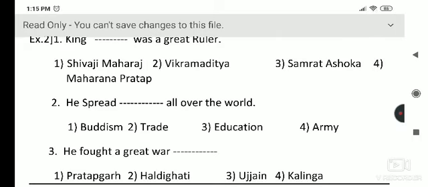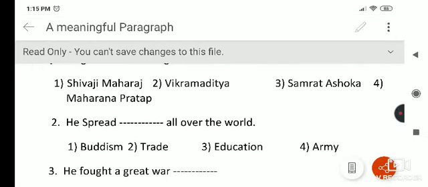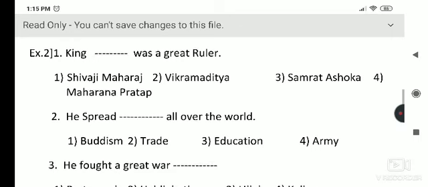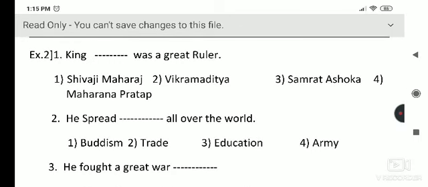Options are trade, education, army, Buddhism. So we can figure out that Ashoka is the follower of Buddhism. So Samrat Ashoka is the correct option of the first sentence, and Buddhism is the correct option of the second sentence.